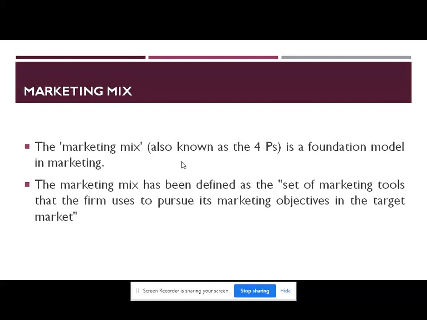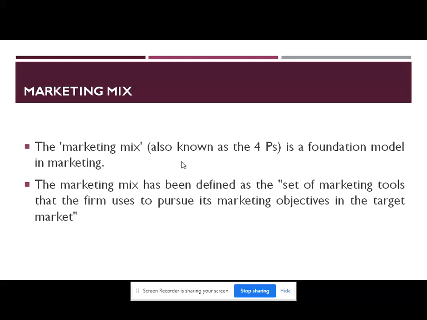Now we will start with what you understand by marketing mix. The marketing mix, also known as 4 P's of marketing, is a foundation model in marketing. The marketing mix has been defined as a set of marketing tools that a firm uses to pursue its marketing objectives in the target market. Marketing practice has been offered for millennia, but marketing theory emerged in the early 20th century.